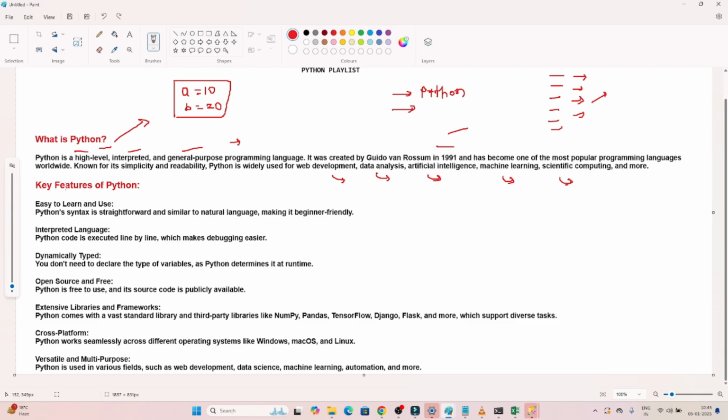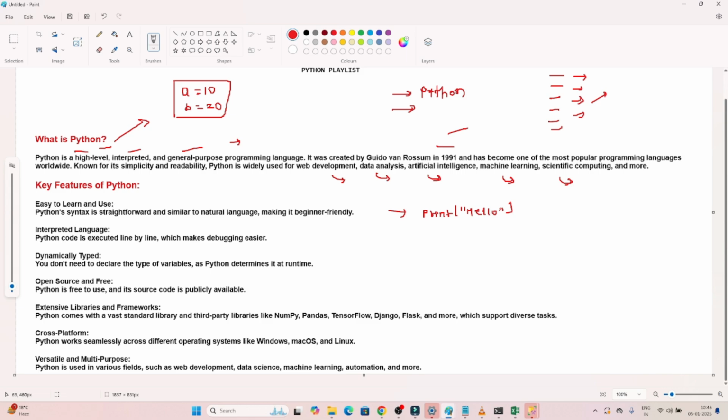Now let's understand what are the key features of Python. The first one is easy to learn and use. Python syntax is very easy. Suppose you had to print anything, what will you write? Print, and if you write hello, hello will be printed. It means the syntax is very easy, so anyone can learn Python. So easy to learn and use. That's why Python is very famous.